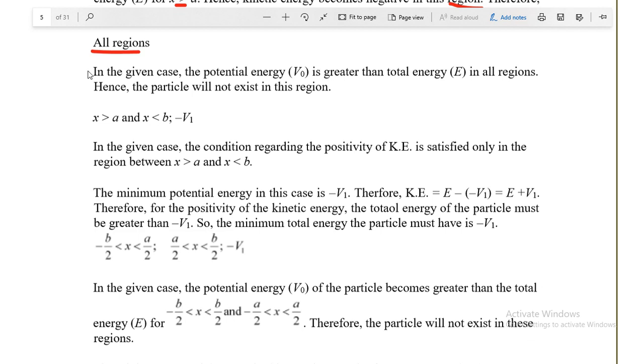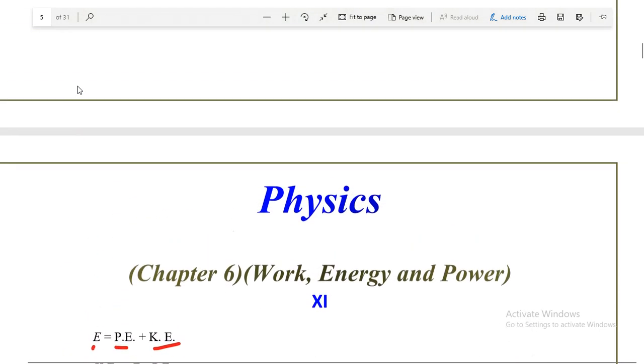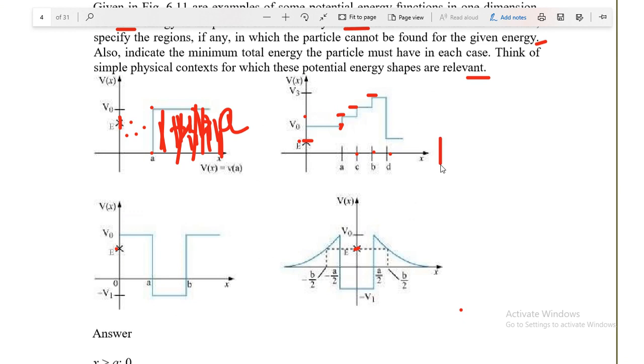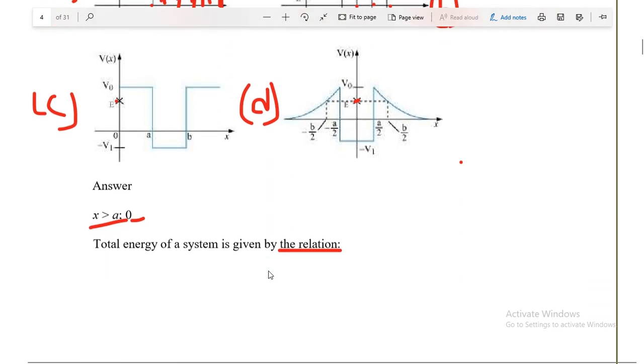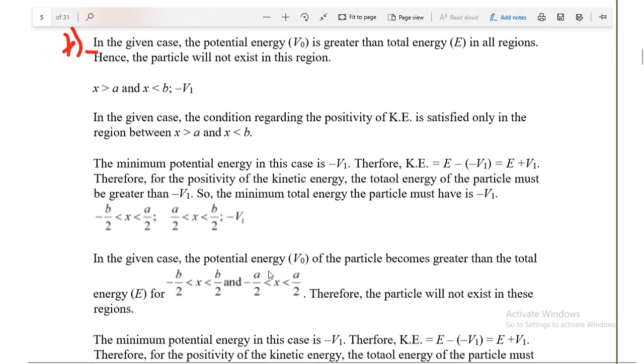यहाँ पे देखिए, in the given case this is B, this one is A, C and D। So here you can see potential energy V naught is greater than the total energy E in all regions.